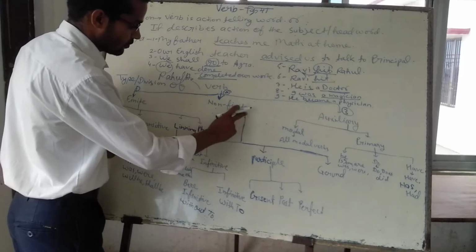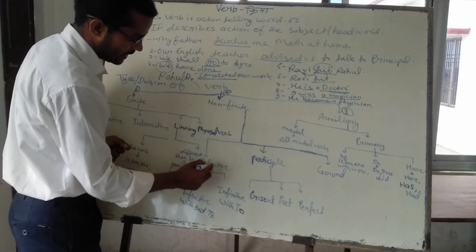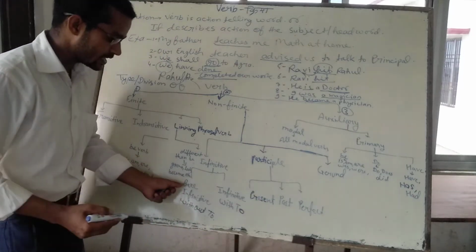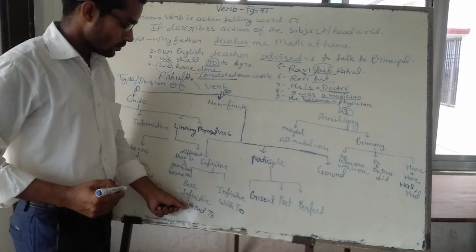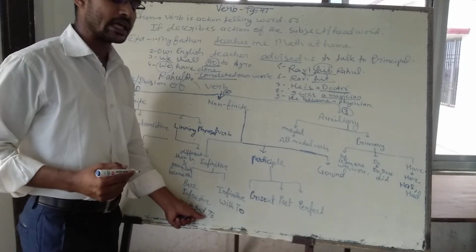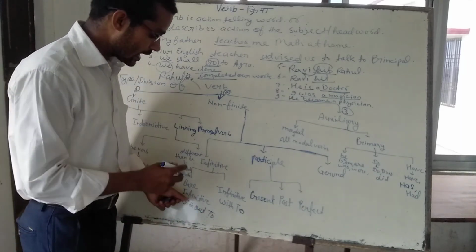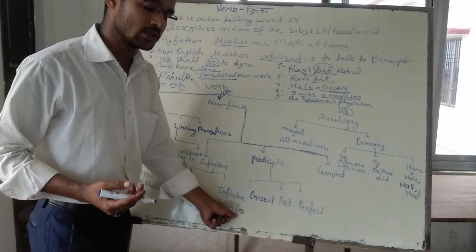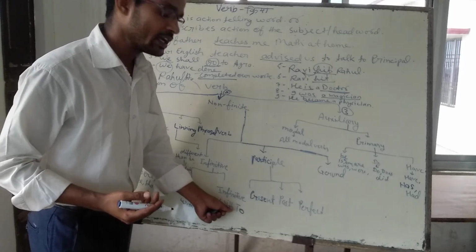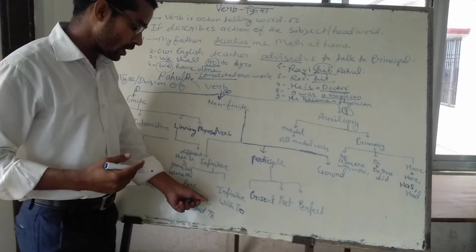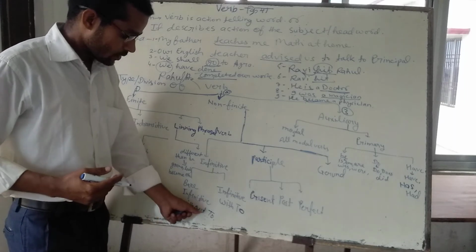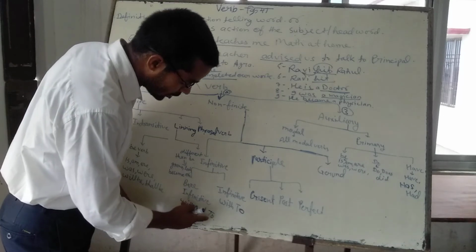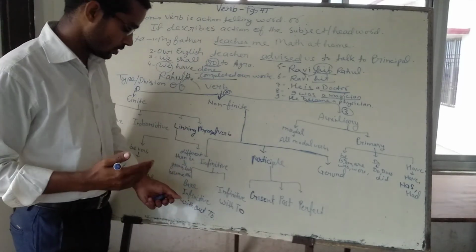The infinitive of the non-finite can be divided into two parts: bare infinitive and infinitive with to. What is a bare infinitive? Whenever an infinitive verb is used without to, it is called the bare infinitive. But when an infinitive verb is used with to, then it becomes the infinitive with to. How? Through an example: when we use a modal verb, after the modal verb we do not use the to for the infinitive verb.